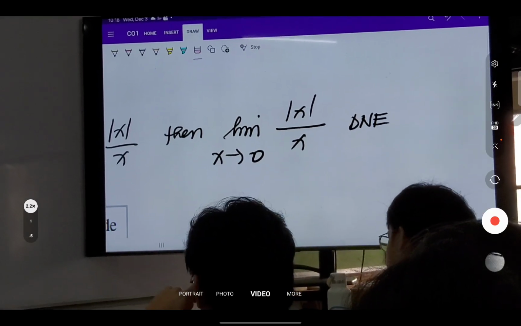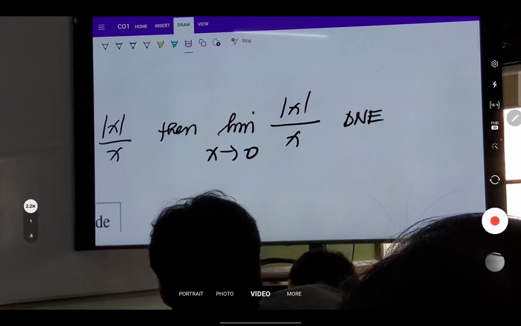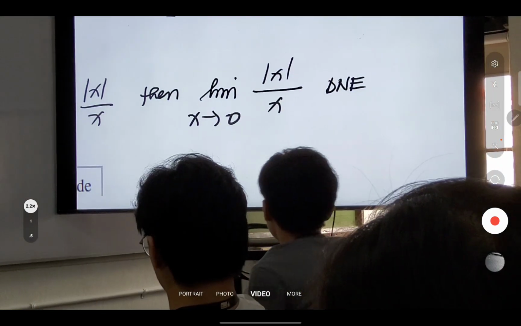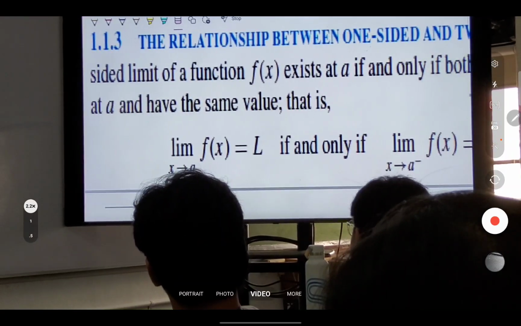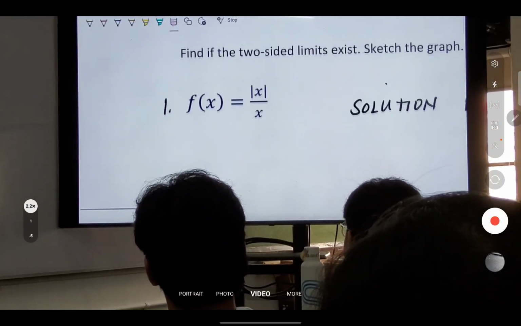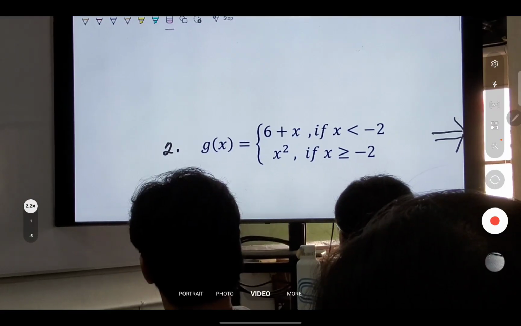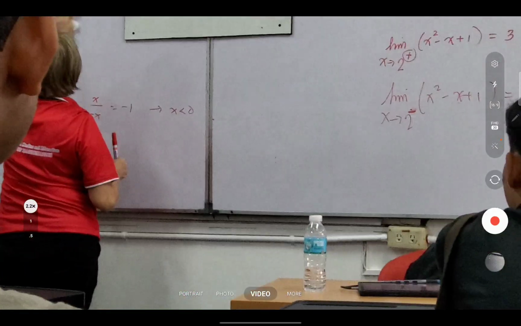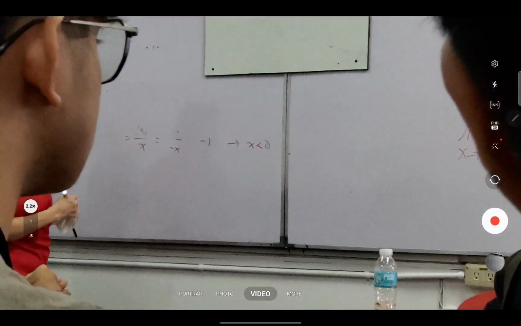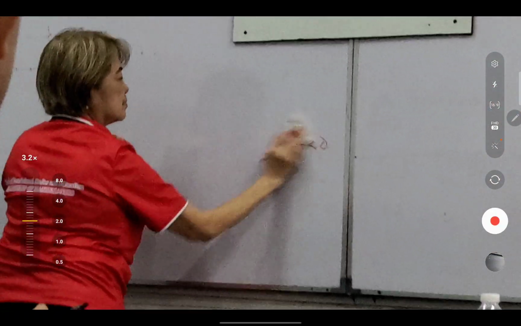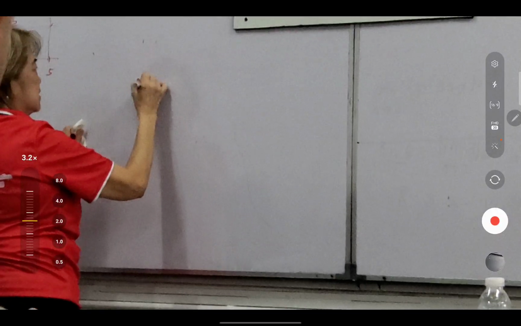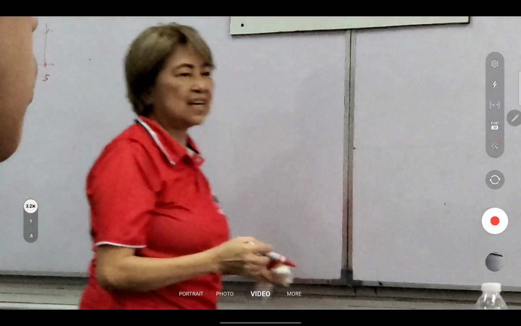Okay. Let's go over the next example. Ito yung next example. Ito natin muna isa-isa. So ang next example natin is to find if the two-sided limit exists given that g of x is equal to what?